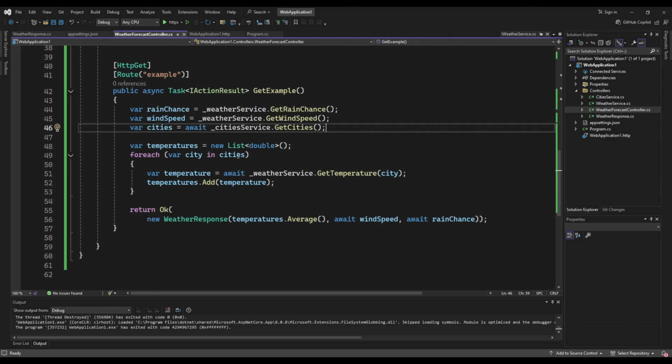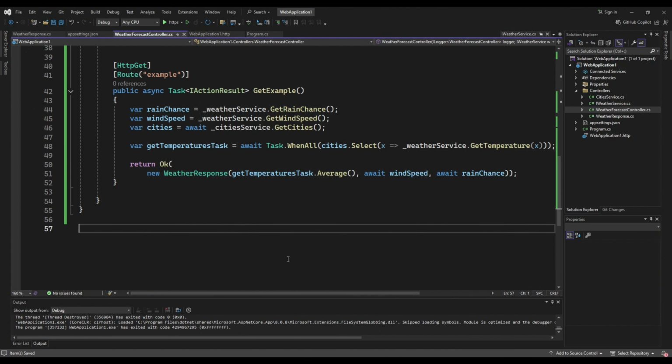He will go through each of the cities, get the temperature for that city, and add that temperature to some list, and at the end calculate the average. What will happen in this case is the same as in the first example. Let's say the getTemperature method takes 2 seconds, so for 10 cities it will take 20 seconds. And this is how it should be implemented properly.